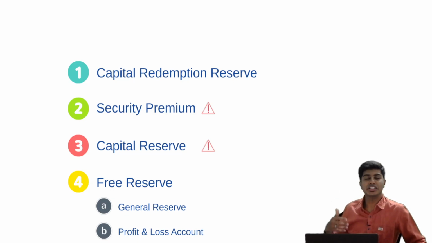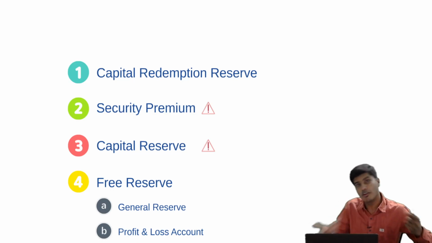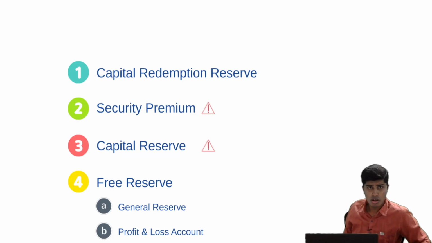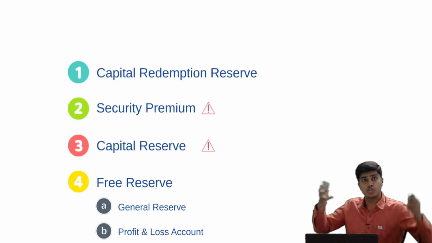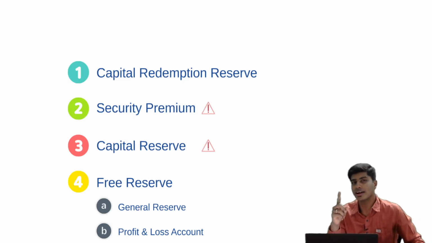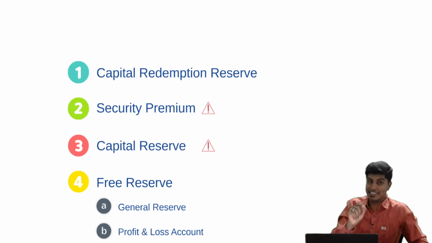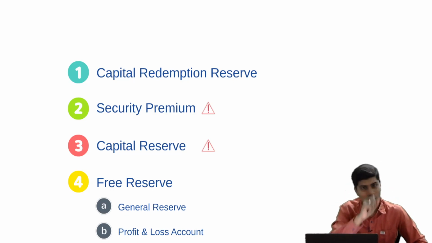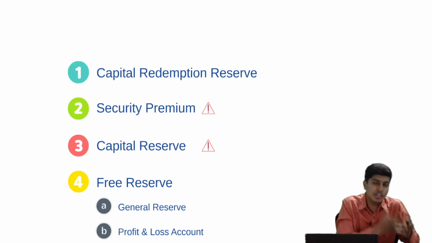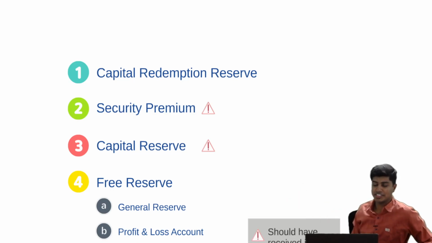Meaning, if you have issued certain shares for non-cash consideration, that is against sale of asset, against purchase of asset, or on conversion of debentures to shares, or anything of that sort, or if there is any capital reserve which is arising on a capital transaction, some merger transaction or anything, in such circumstances, note that such security premium and capital reserve has not arisen because of cash, and you cannot utilize such security premium and capital reserve for bonus issue. Meaning, to utilize security premium and capital reserve for bonus issue, it should have been realized in cash.